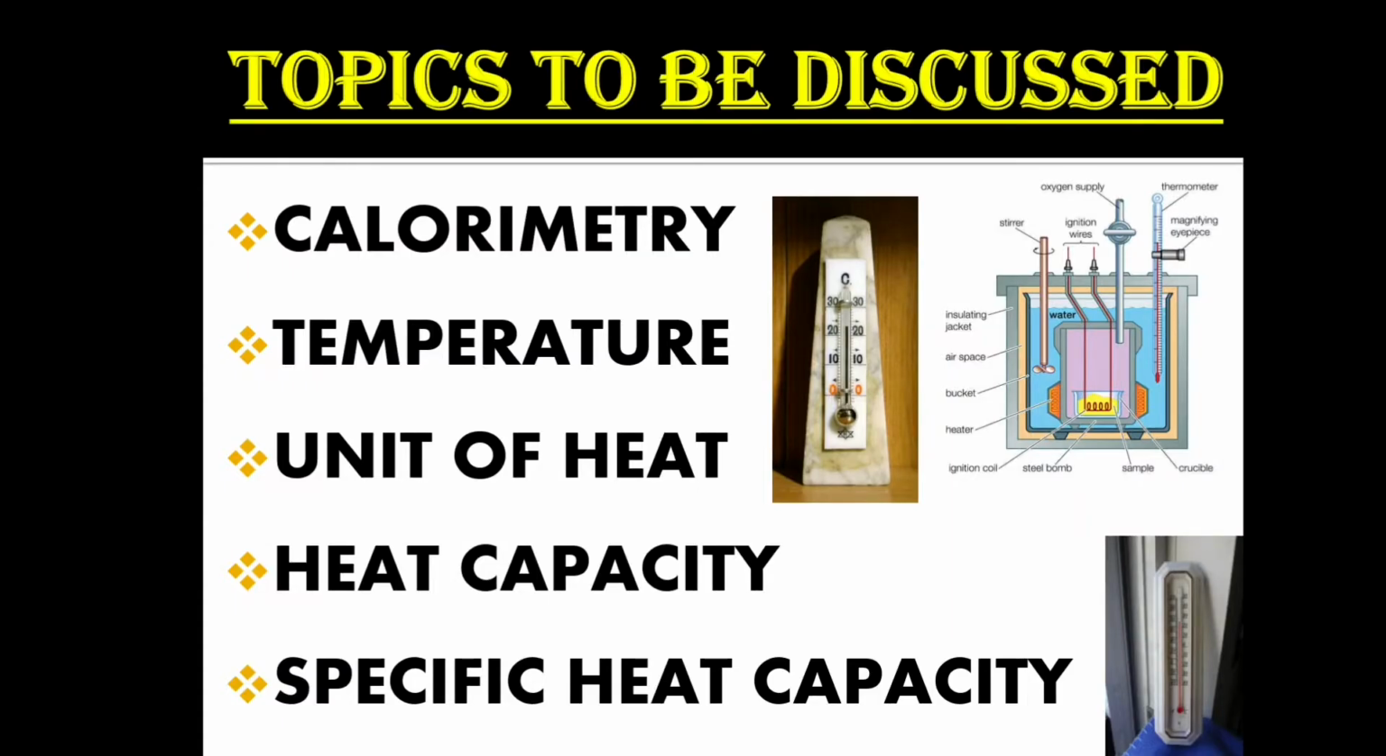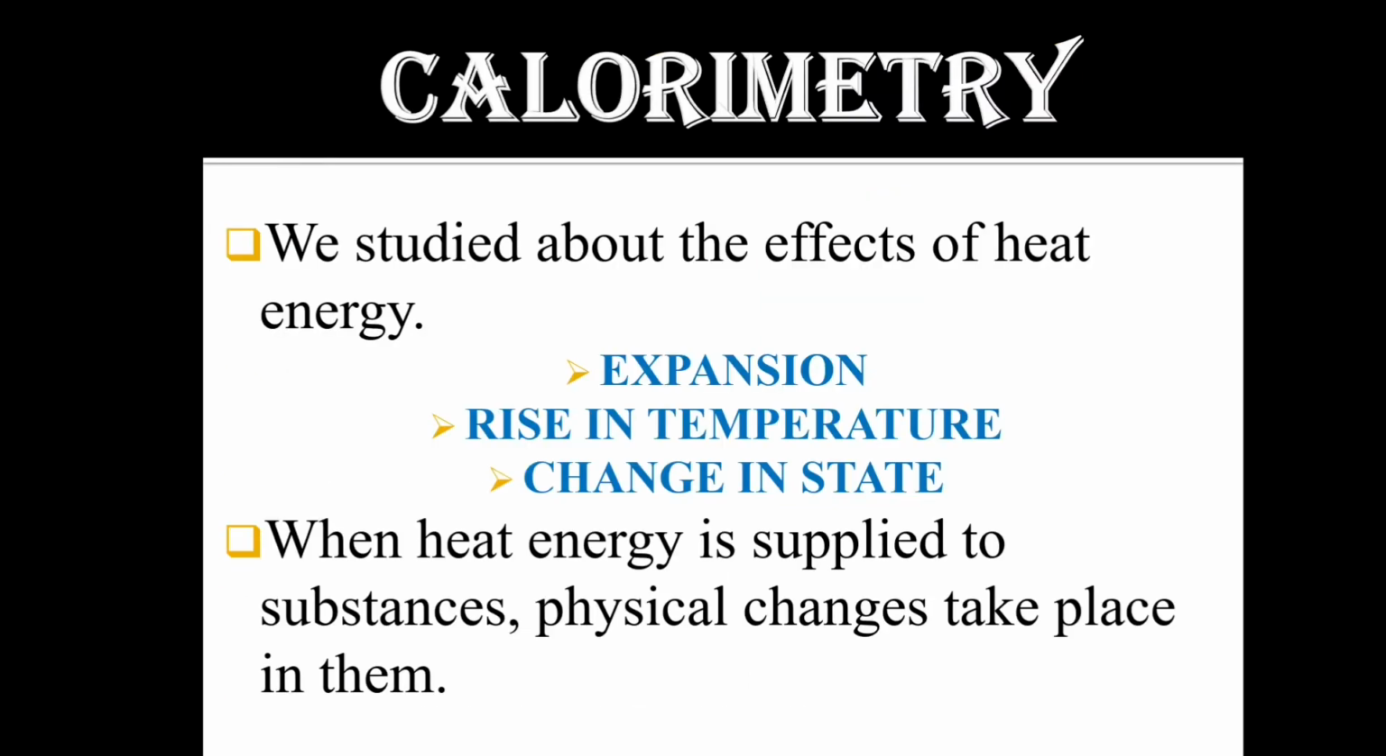Topics to be discussed in Part 3: calorimetry, temperature, unit of heat, heat capacity, specific heat capacity. Calorimetry: we studied about the effects of heat energy. We know what is expansion, rise in temperature, and change in state. When heat energy is supplied to substances, physical changes take place in them. We understood from an activity how expansion, rise in temperature, and change in state happen.